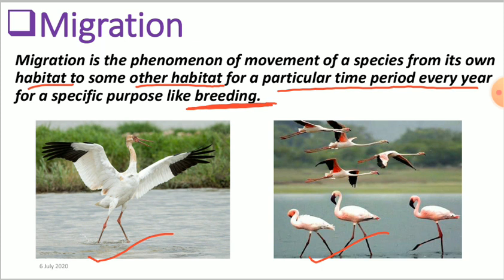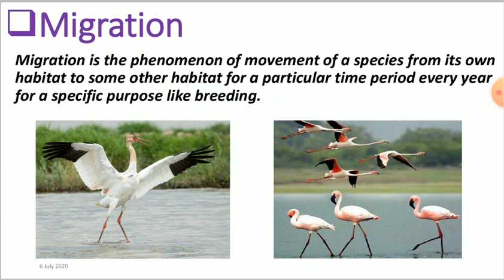Because in the time period in which they migrate, if they stayed at that place, it would not be habitable for them and they would not be able to stay there. So obviously those birds migrate, right?